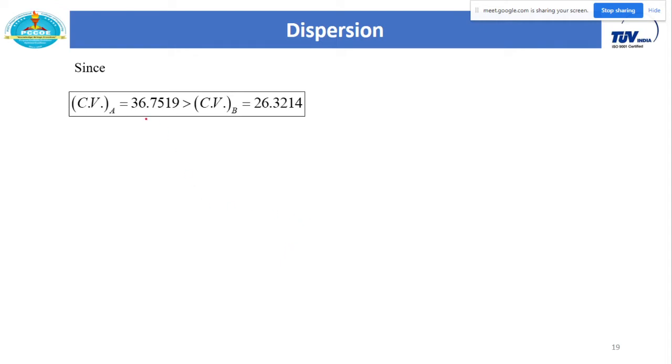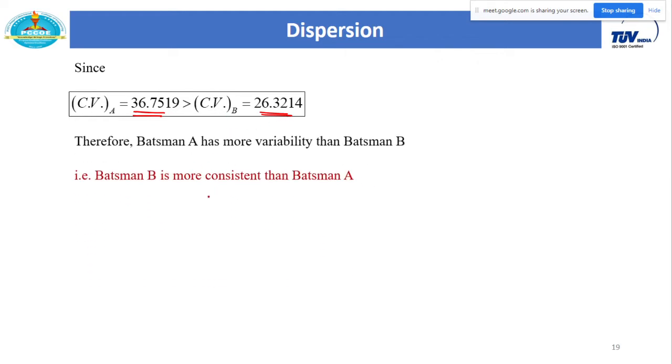Okay, so the CV of player A is actually 36.75. This is in terms of percentage, and CV of player B is 26.32. So clearly you can see the CV of player A is more than CV of player B. So that implies player B is actually more consistent. So player B is more consistent than player A.